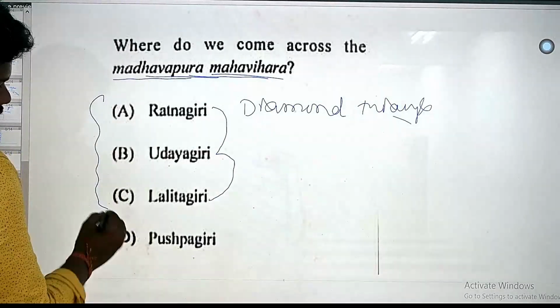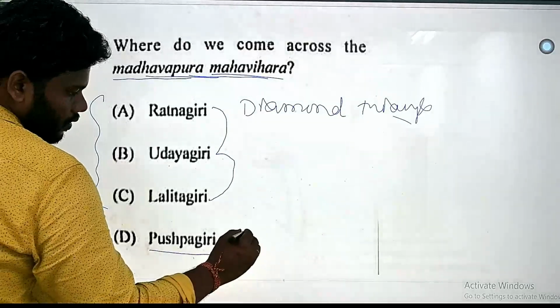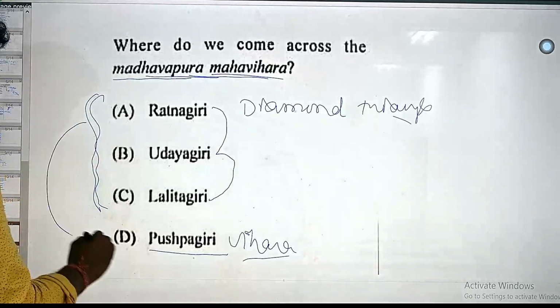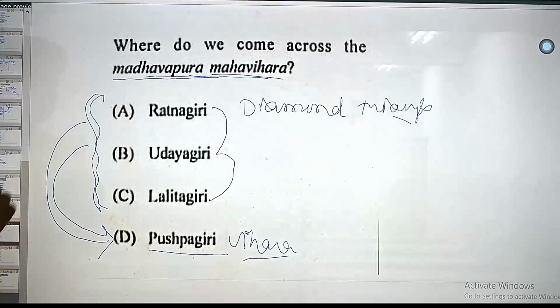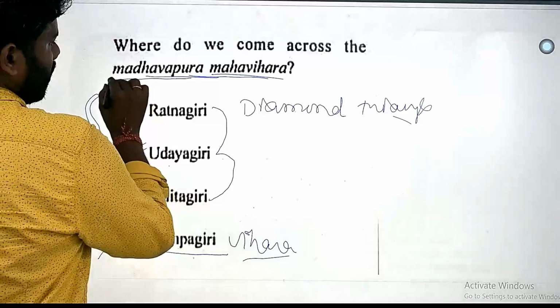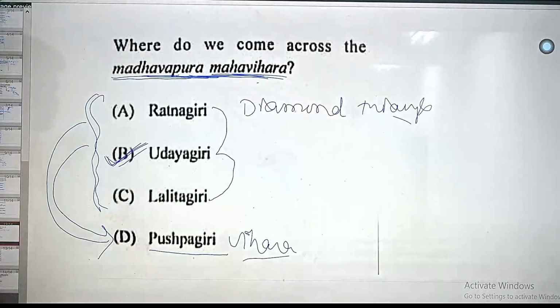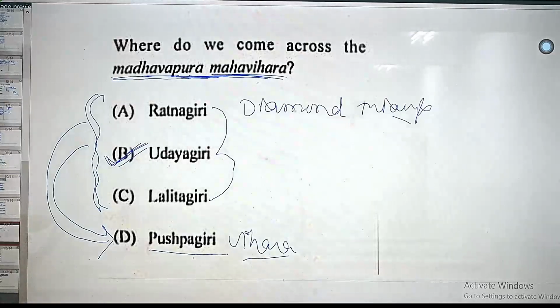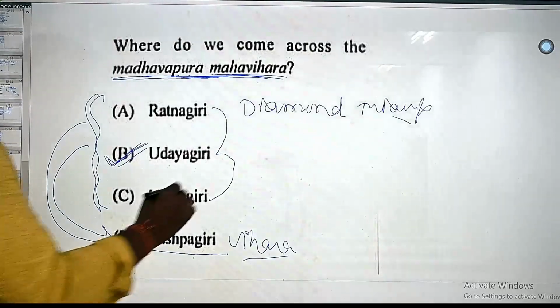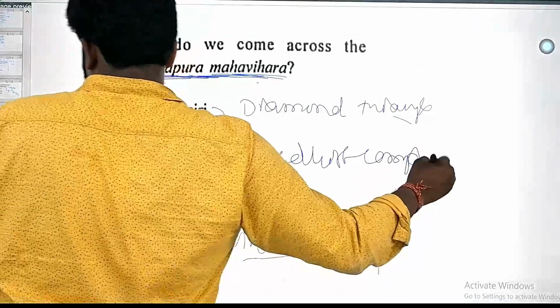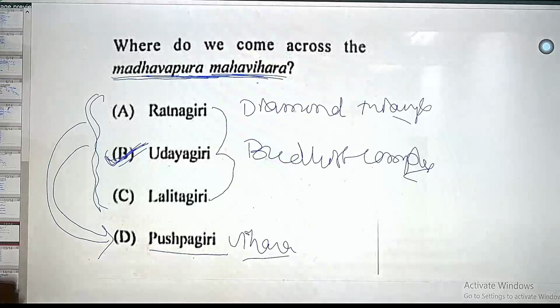All these three are called Puspagiri Vihara. Among all these three, Udayagiri was called Madhavapura Mahavihara. It is related to which Buddhist complex. It is related to a Buddhist complex. Hope it is clear. So the answer is option B here, Buddhist complex.